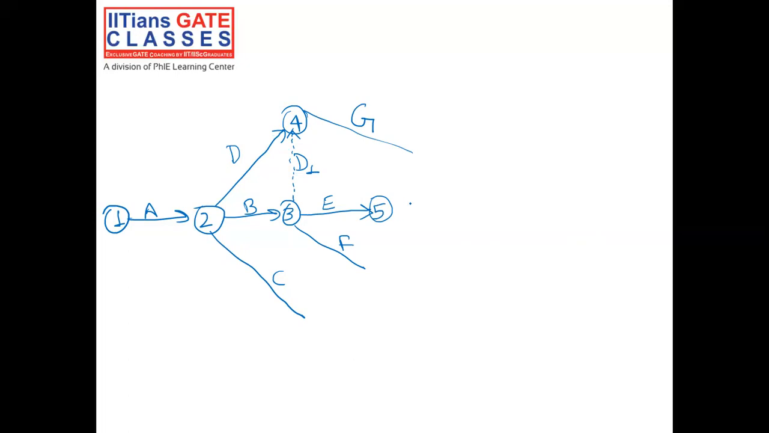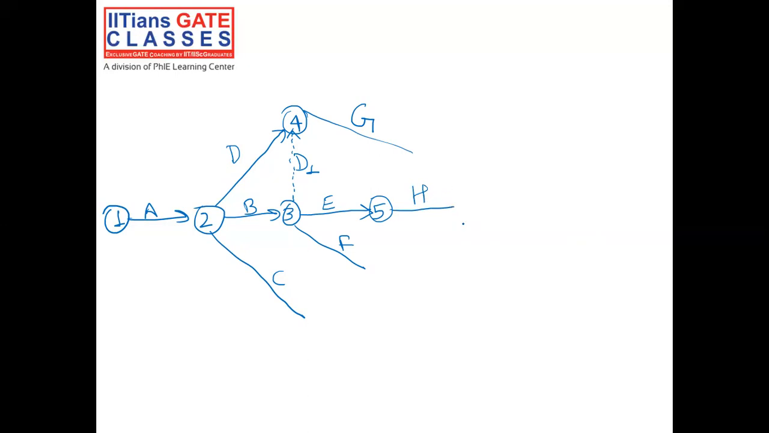Now come downwards and see for activity C, the predecessor is I. So C is a predecessor of I. Let's keep aside activity C as of now and go to activity D. D is the predecessor of G, and we have already drawn that. Now come to activity E. E is the predecessor of H. So here comes the activity H.